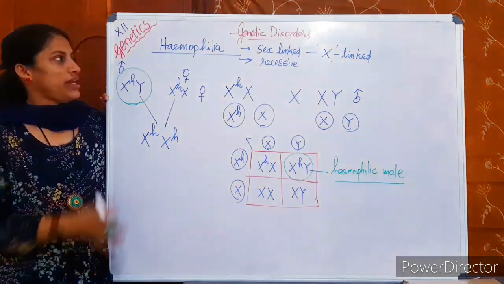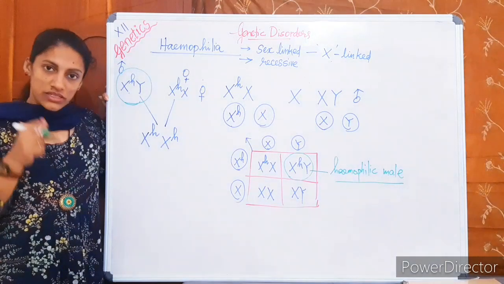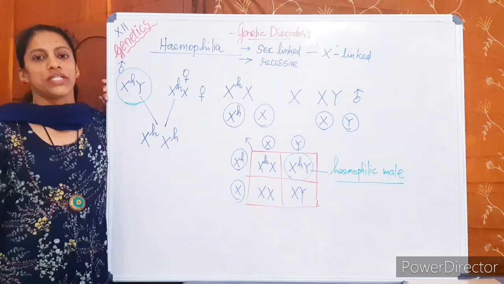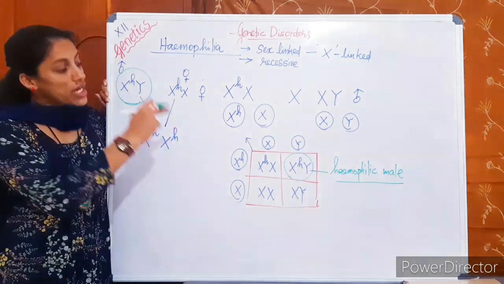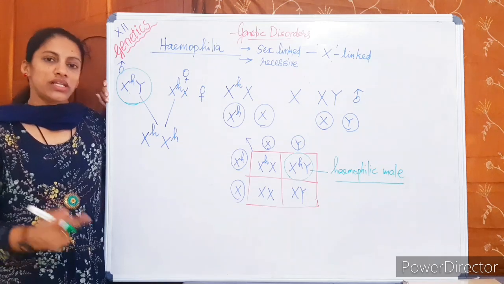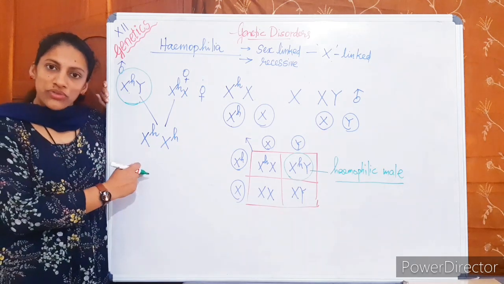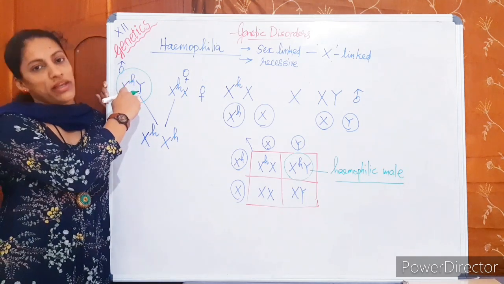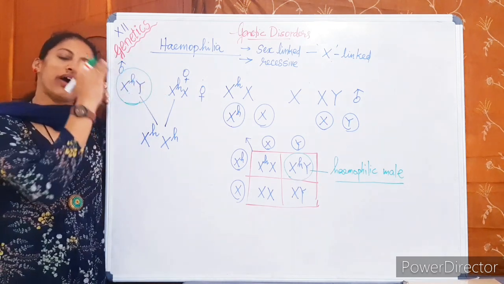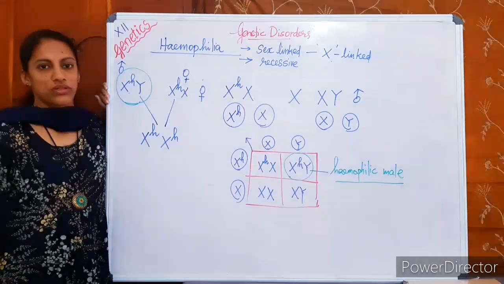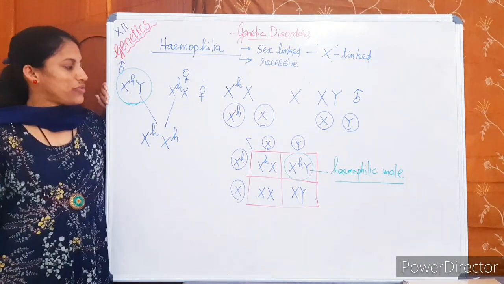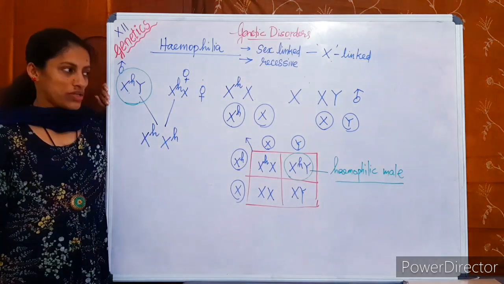That is why we say the disease inheritance is crisscross, from carrier female to her son. Did you get the point? Why are hemophilic females rare? The reason is that for a hemophilic female to form, the father must be hemophilic. Hemophilic males will not survive up to reproductive age. He cannot produce the next generation. Very simple fact. So these are the things to be noticed.